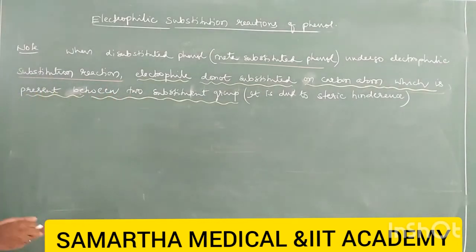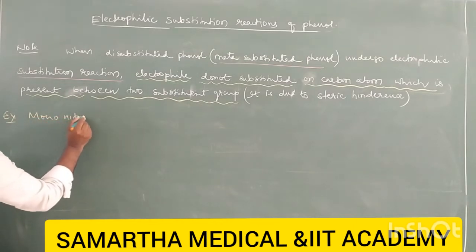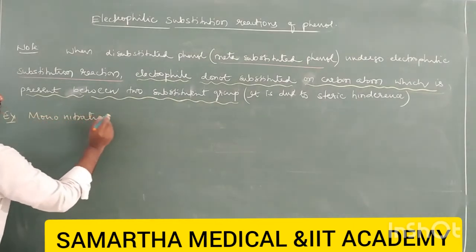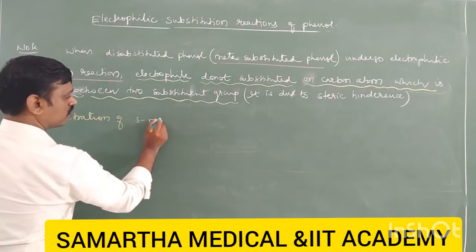It means, let us take one example, mononitration. I will take the first example, mononitration of 3-methyl phenol.